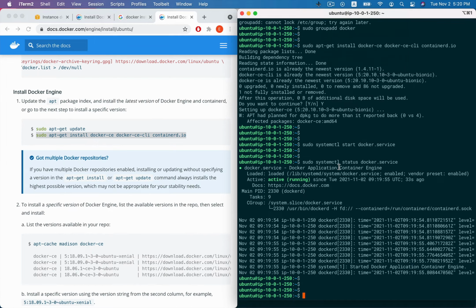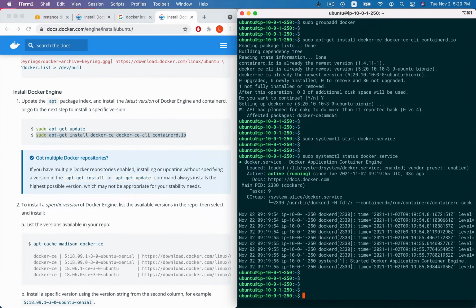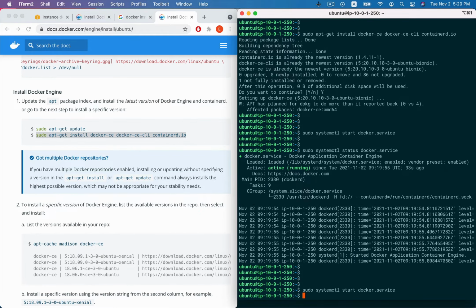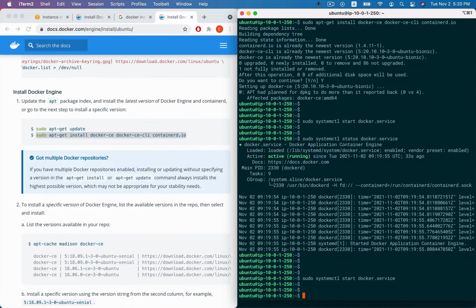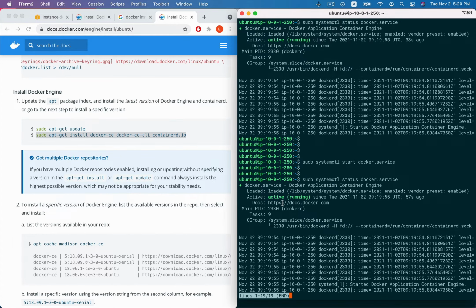Here, because we will check the Docker status, we use this command to start the Docker service and check its status. Now we can see here the Docker service is now running.